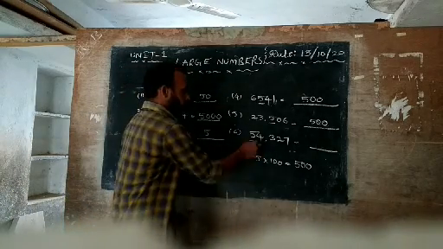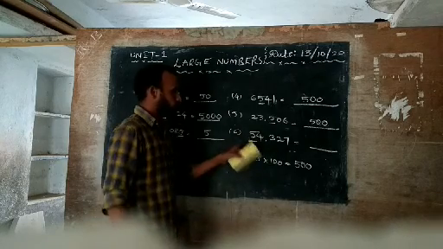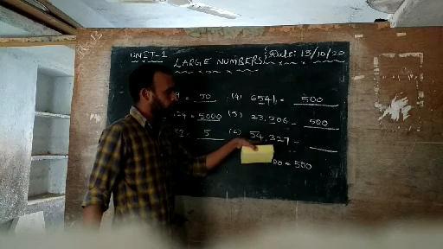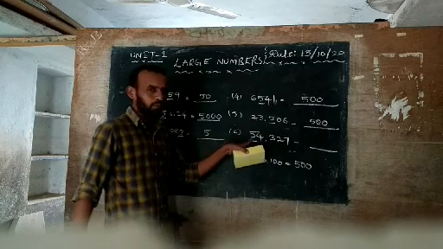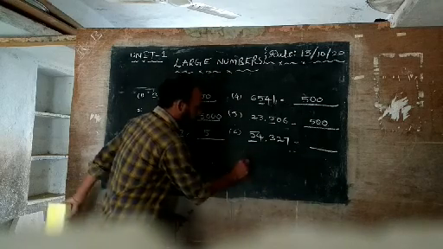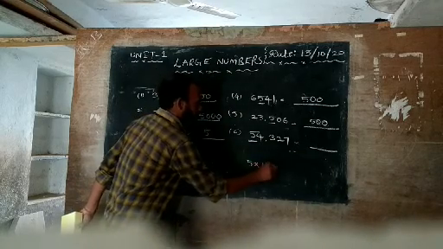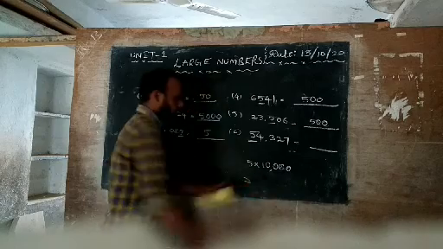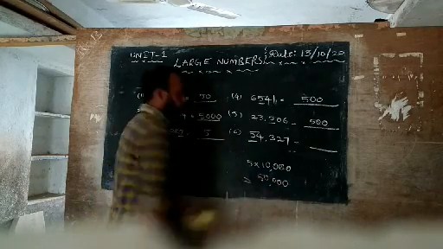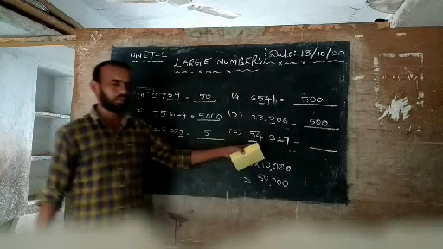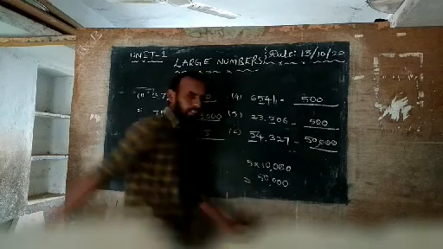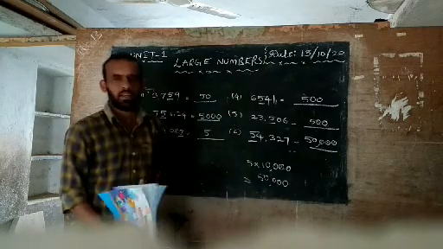Perfectly write. Next one, sixth question. 1st place, 10th place, 100th place, 1000th place. Here which place is 5 in? 10,000 place. You know already, 10,000. 5 into 10,000, what will it be? 50,000. So what is the place value of 5 in this number? 50,000. Understand these questions? Okay?